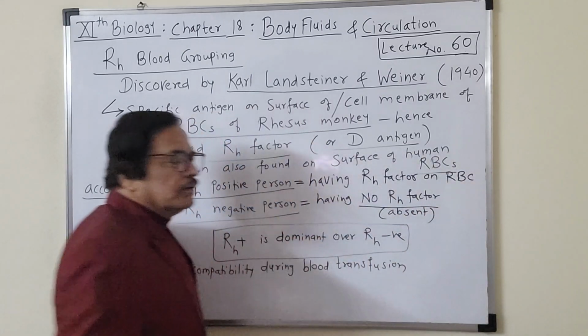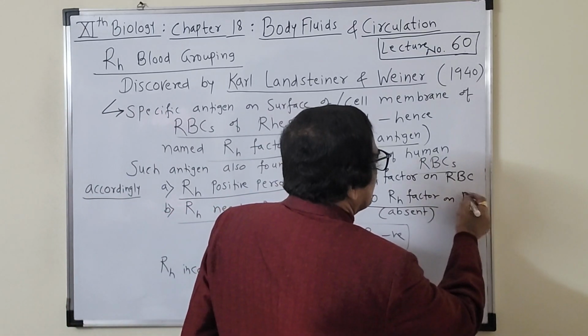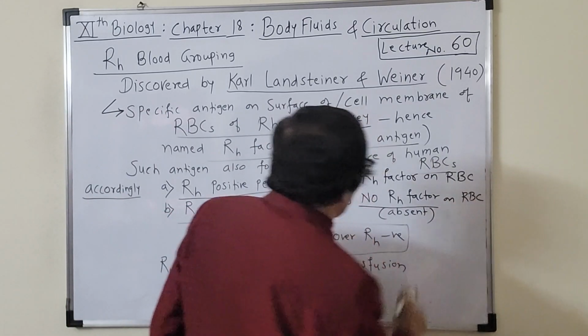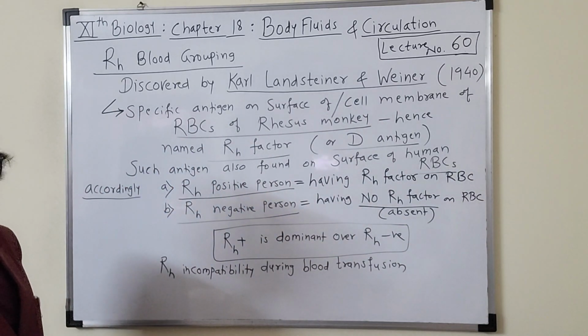When the Rh factor is absent on the RBC, then that person's group is called Rh negative.